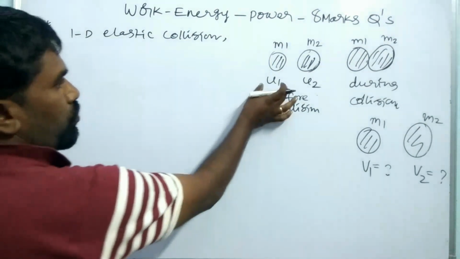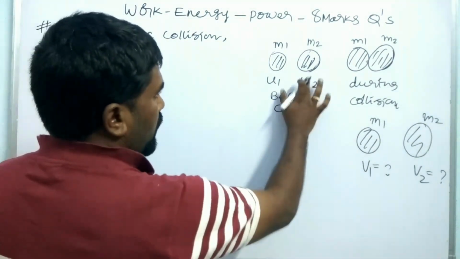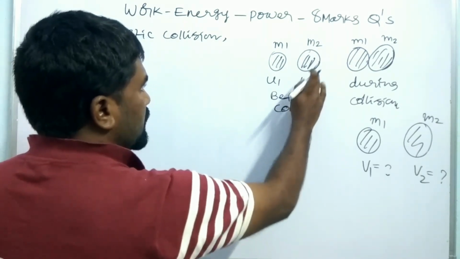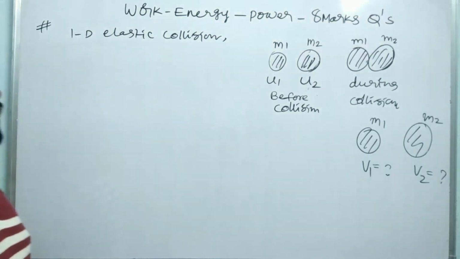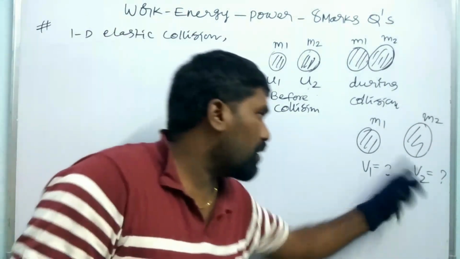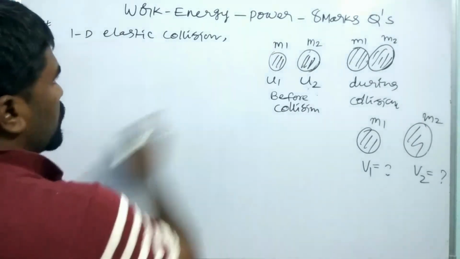Before collision they have initial velocities u1 and u2, and after collision they will get velocities v1 and v2. So what is the value of v1 and what is the value of v2? This is the theory here. Now let us see, in case of elastic collision,